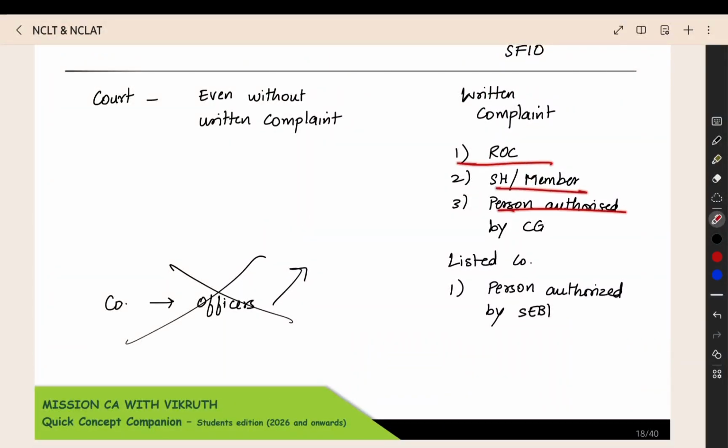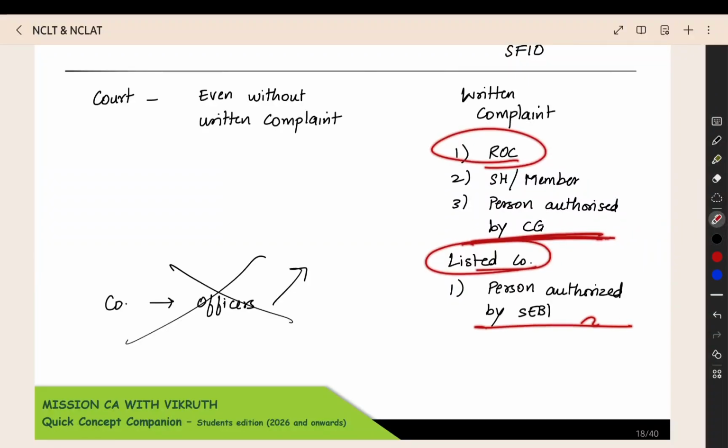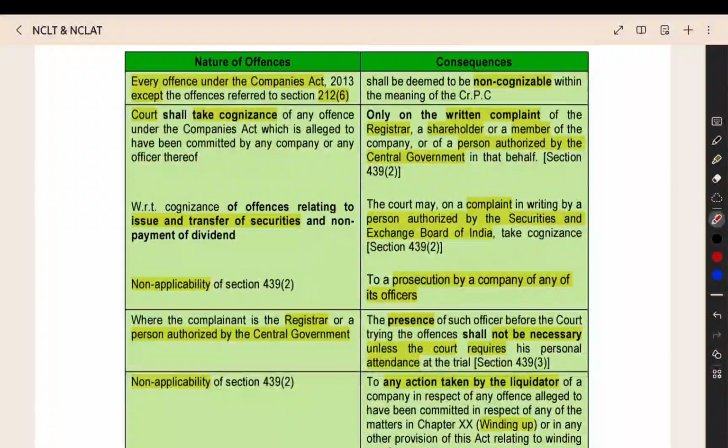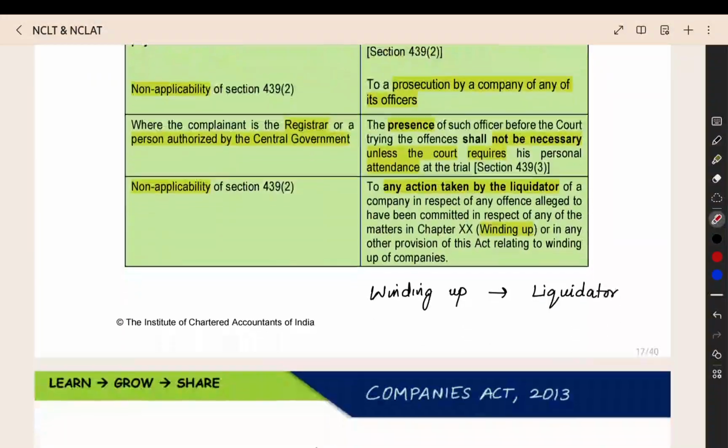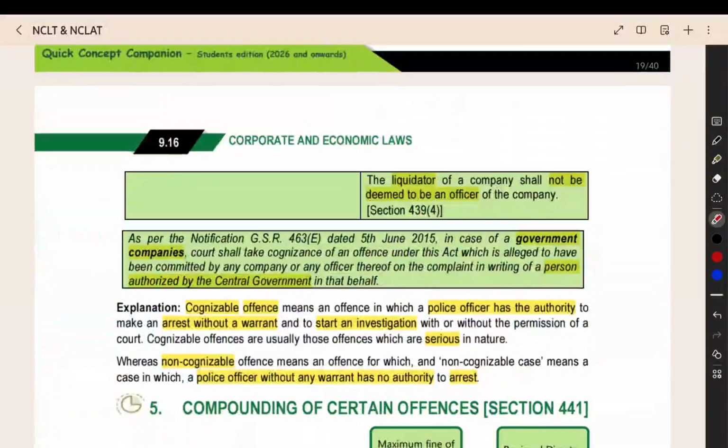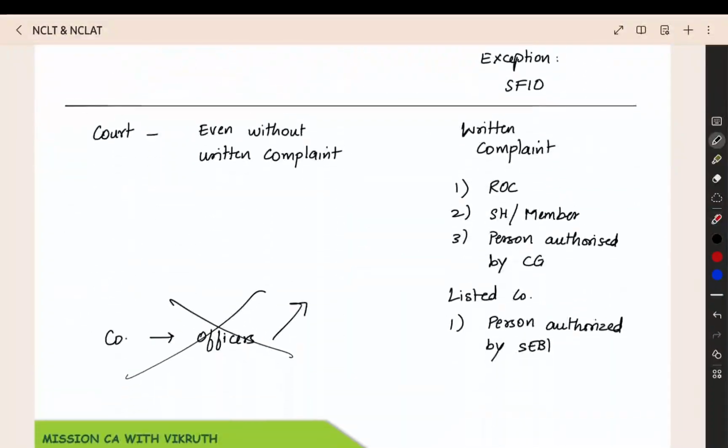So who can give the written complaint? ROC, shareholder, member, person authorized by the central government. If the ROC and the authorized person are giving the complaint, there is no need to appear personally. They can even send an authorized representative. If it is a listed company, then a person authorized by SEBI can also give the written complaint. So all the offences under the Companies Act are non-cognizable. Then, in some cases, this provision will not be applicable. What are those cases?